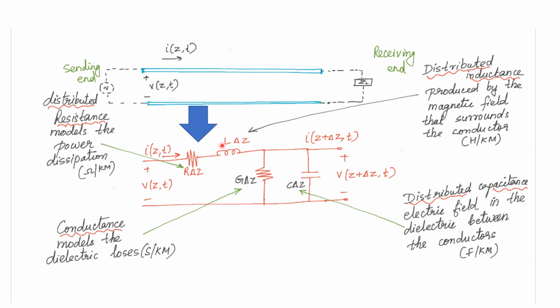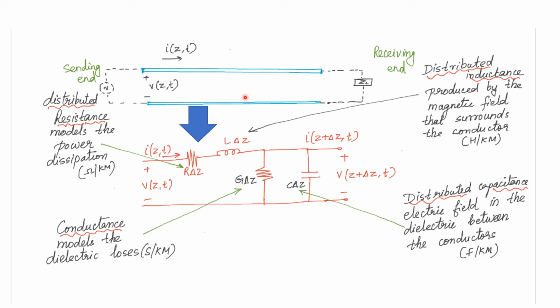So here we have shown the distributed inductance. Similarly, as these wires are separated by a medium known as the dielectric, this dielectric will not be perfect in its insulation and hence current leaks through it. So that has to be accounted for.